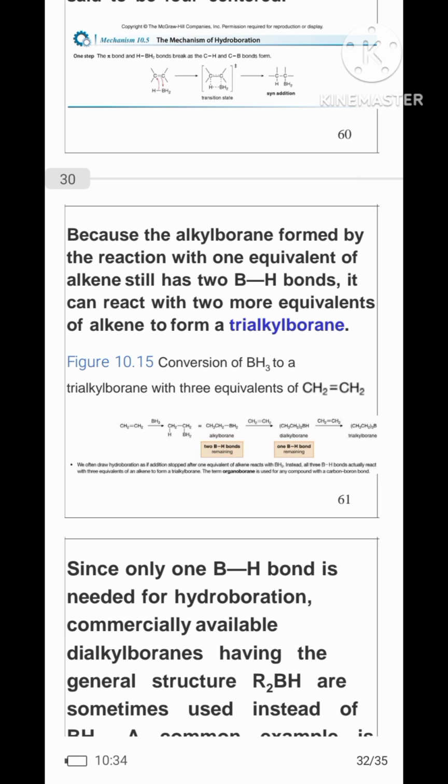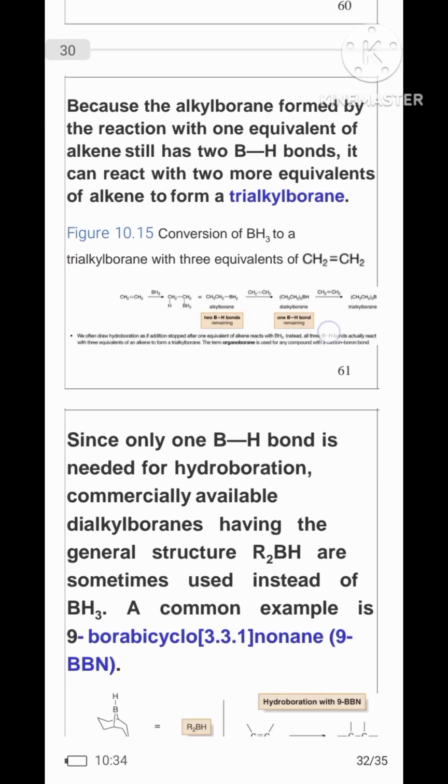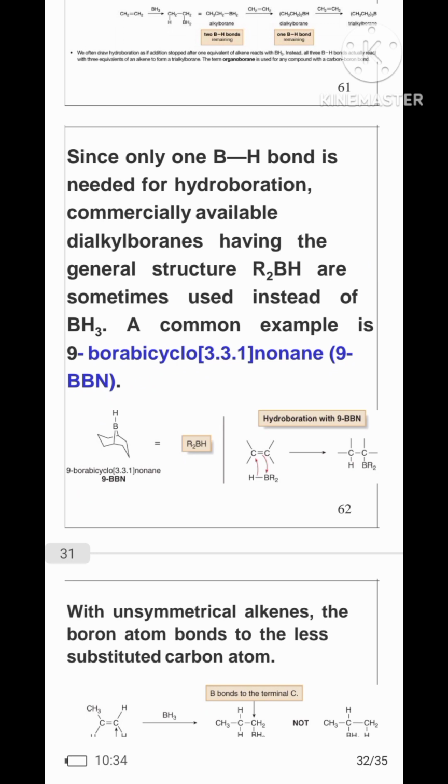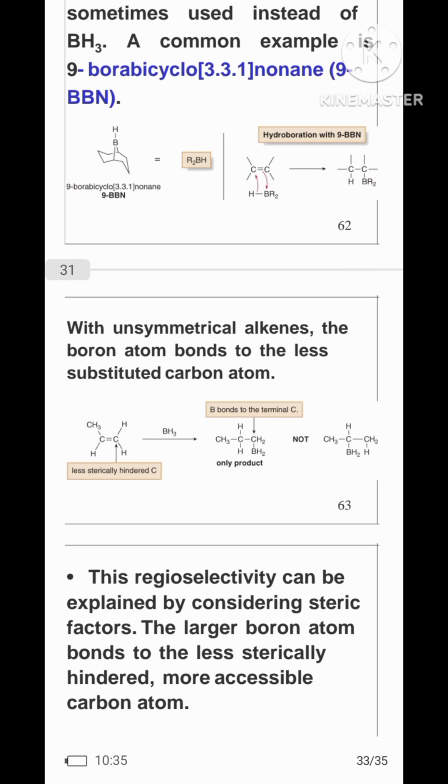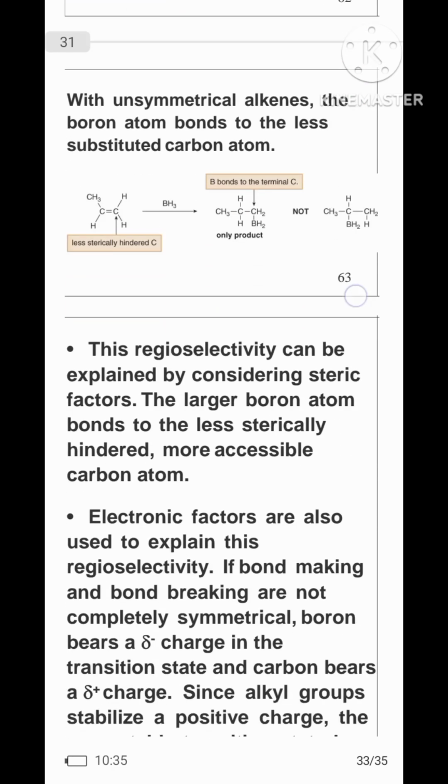Because the alkylborane formed by reaction with one equivalent of alkene still has two B-H bonds, it can react with two more equivalents of alkene to form a trialkylborane. Since only one B-H bond is needed for hydroboration, commercially available dialkylboranes having the general structure R2BH are sometimes used instead of BH3. A common example is 9-borabicyclononane, 9-BBN. With unsymmetrical alkenes, the boron atom bonds to the less substituted carbon atom.